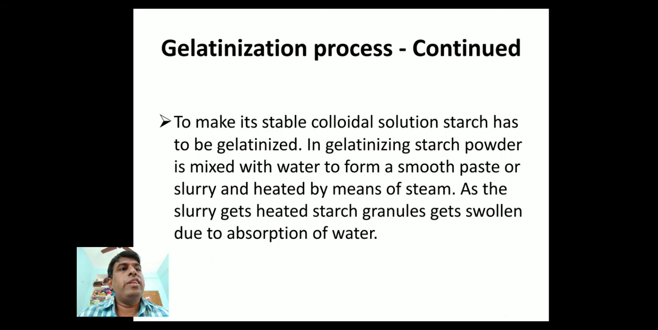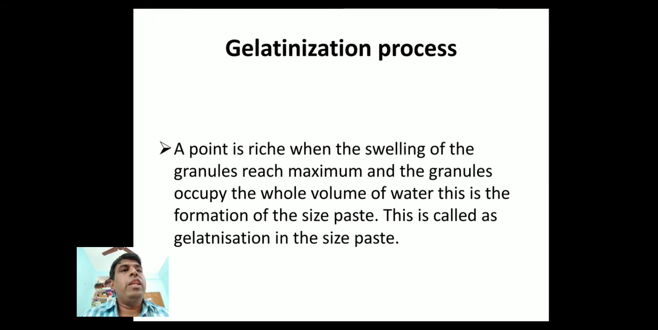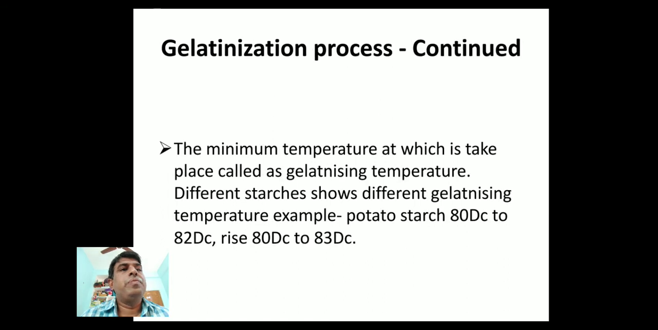In gelatinizing, starch powder is mixed with water to form a smooth paste or slurry and heated by means of steam. As the slurry gets heated, starch granules get swollen due to absorption of water. A point is reached when the swelling of the granules reaches maximum and the granules occupy the whole volume of water. This is the formation of the size paste. This is called gelatinization in the size paste.